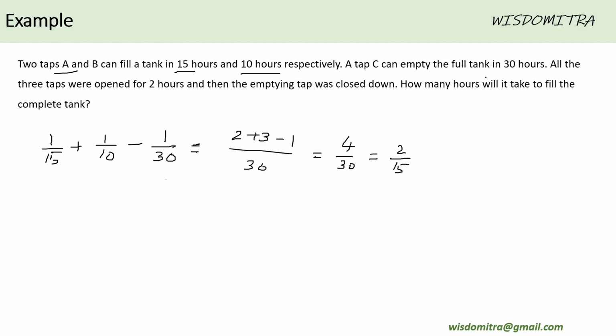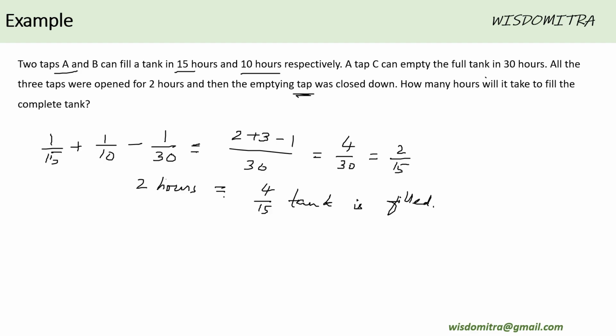Right? When the three taps are operating for 2 hours, that means 4 by 15th, that is 2 into 2 by 15th, of the tank is filled, right? Now, after this happened, the emptying tap was closed down.